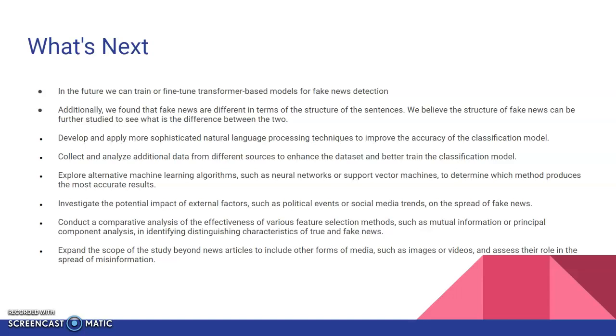We can use neural networks or support vector machines, and we can conduct a comparative analysis of the effectiveness of various feature selection methods to identify and distinguish the characteristics of true and fake news. So these are all the items that can be considered as our future plans.